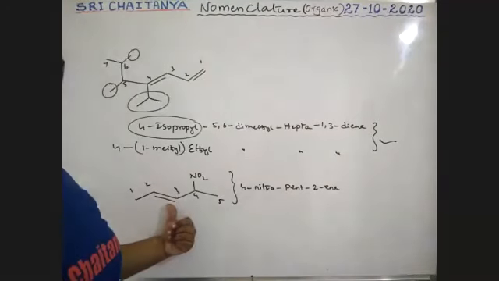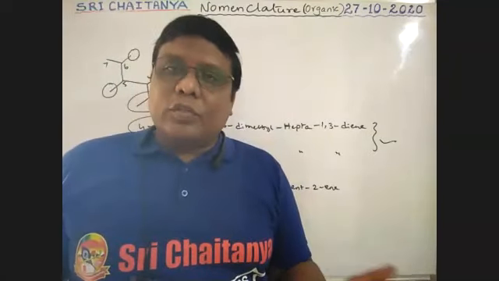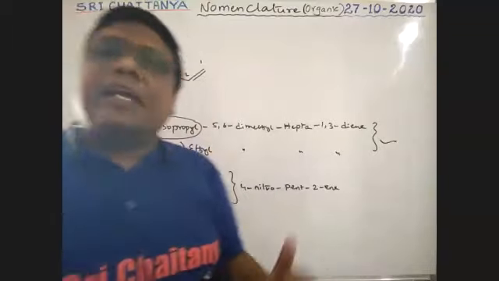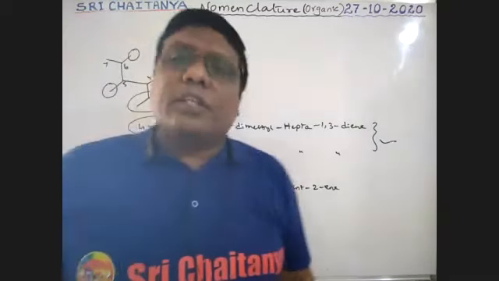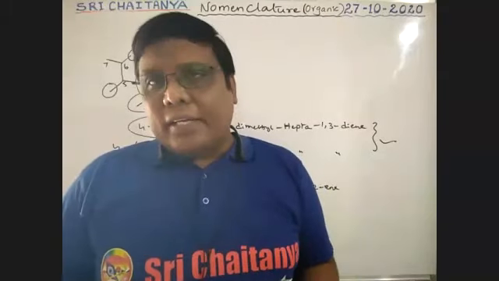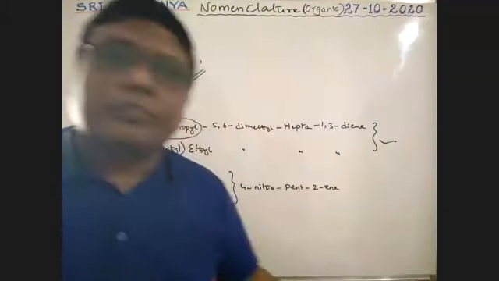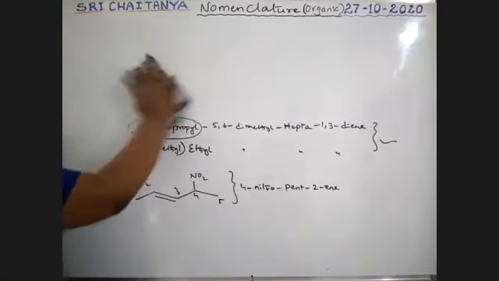Because only one double bond. One double bond, pent. If 2 double bonds, penta. That is, more than one double bond, penta is used. If one double bond is there, pent is used. Okay. So that is important. So this is the way to write the naming of alkenes. Now, in case of alkynes, how to write alkynes? See here. Just one moment, please wait. I will clarify your doubts at last.